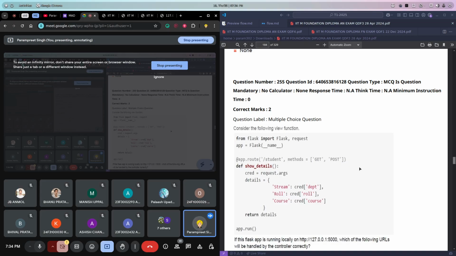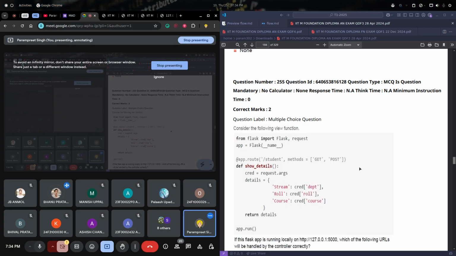Whenever we do requests, there are broadly four types of requests. There are other types as well, but broadly we use get, post. What are the rest two? Put and delete. Patch is also there, and there are others as well. Broadly, there are four, which are mainly used for CRUD operations, right?